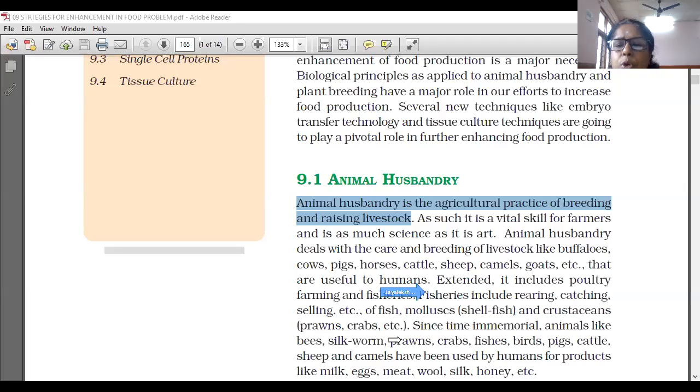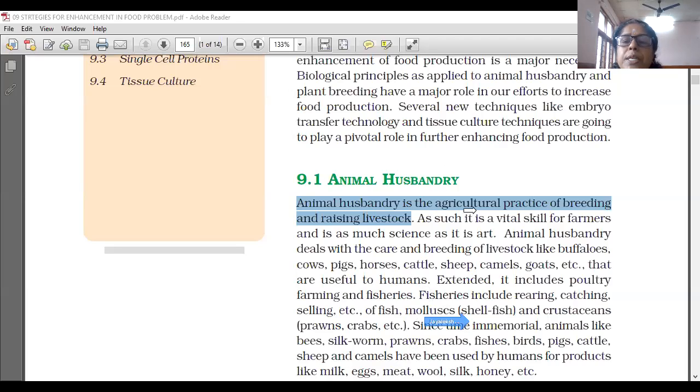Since time immemorial, animals like bees, silkworms, prawns, crabs, fishes, birds, pigs, cattle, sheep and camels have been used by humans for the production of milk, egg, meat, wool, silk and honey.